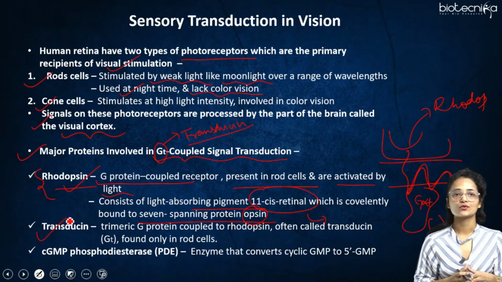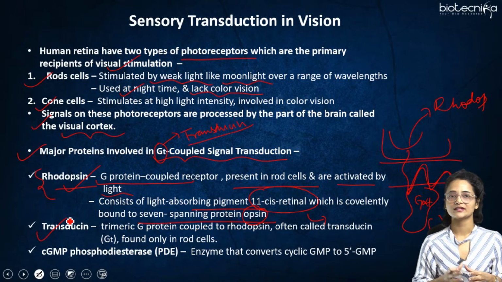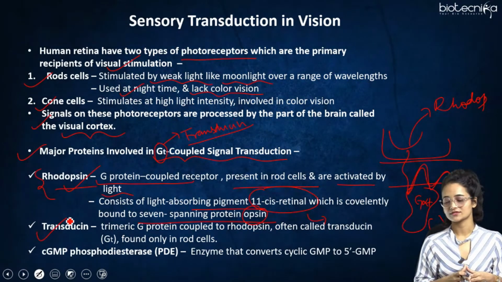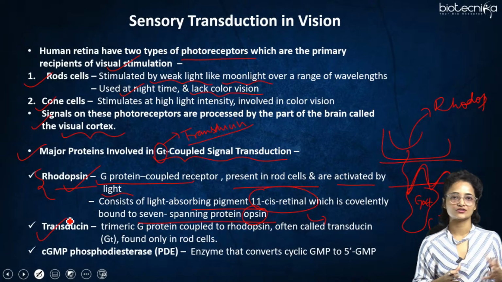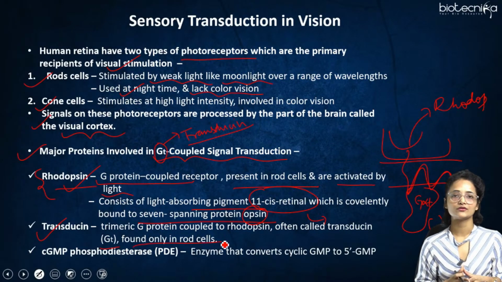Then comes another protein which plays a major role here, the transducin. This is a trimeric G protein coupled to rhodopsin. So inside the cytosol, this trimeric G protein will be present, coupled to the rhodopsin receptor. It is often called transducin GT, as I've told, and it is found in the rod cells.